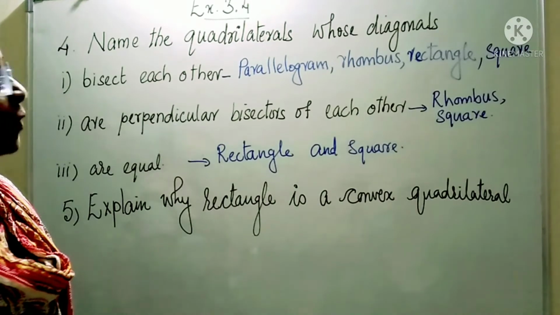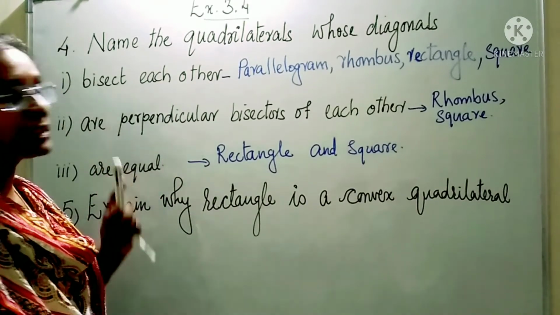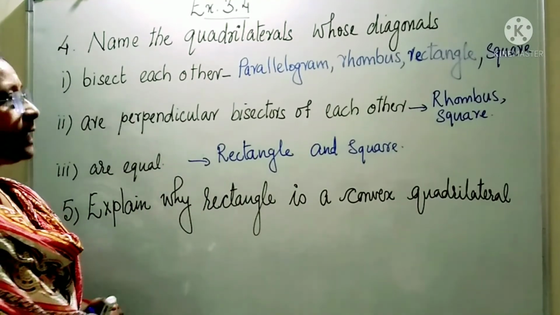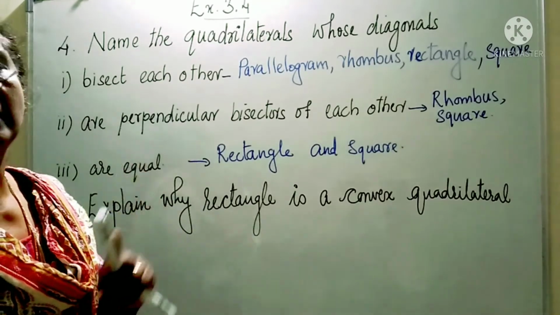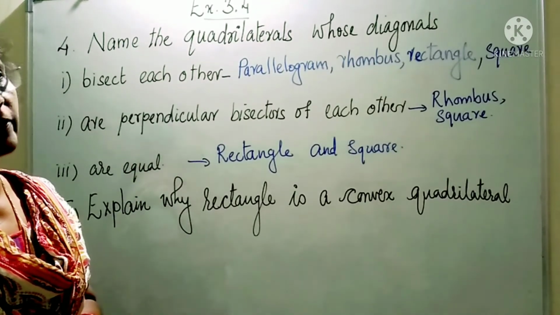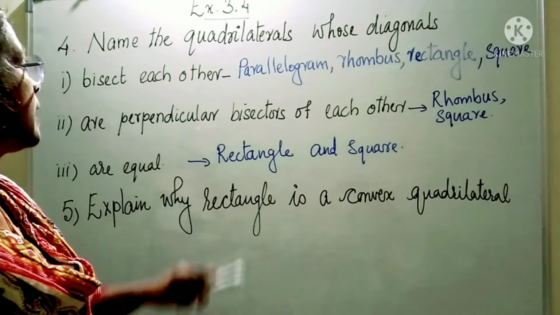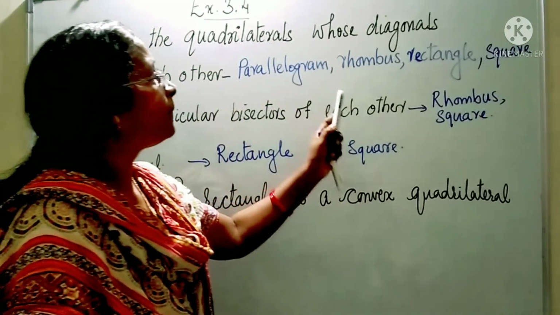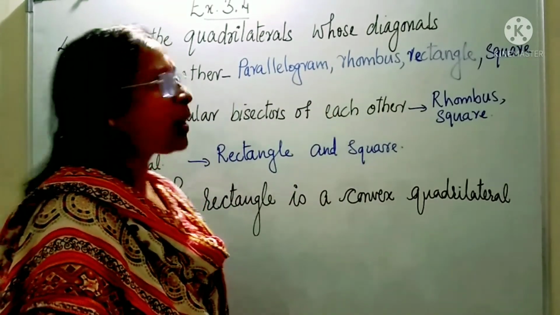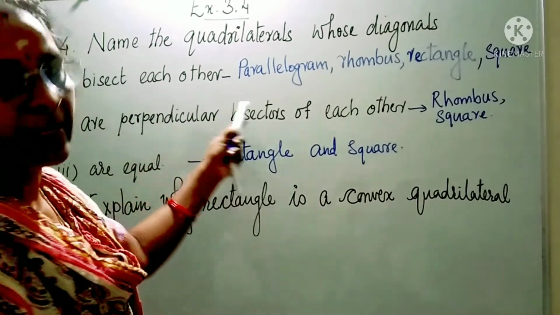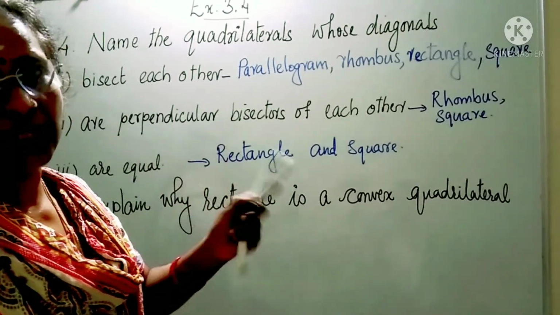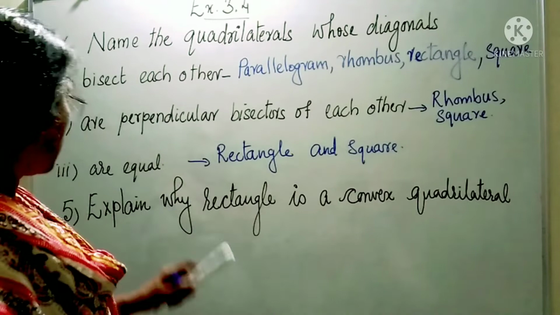In rhombus and square, the diagonals bisect each other at 90 degrees. That means they are perpendicular bisectors of each other. And in parallelogram, rhombus, rectangle and square, the diagonals bisect each other. They cut each other into equal parts.